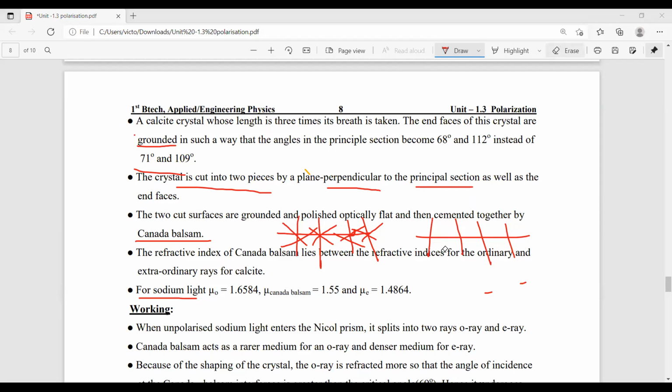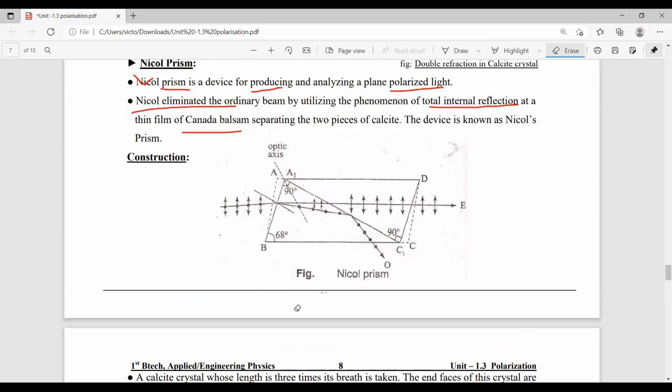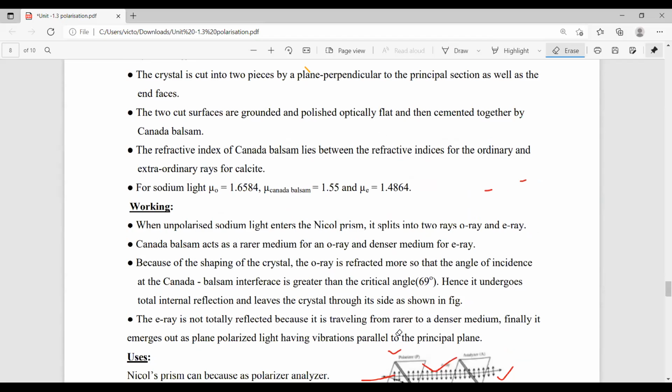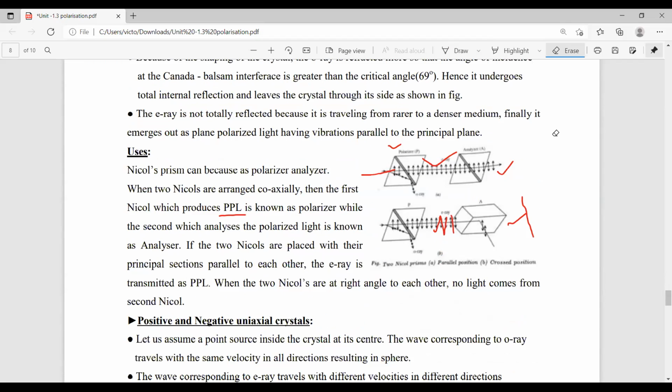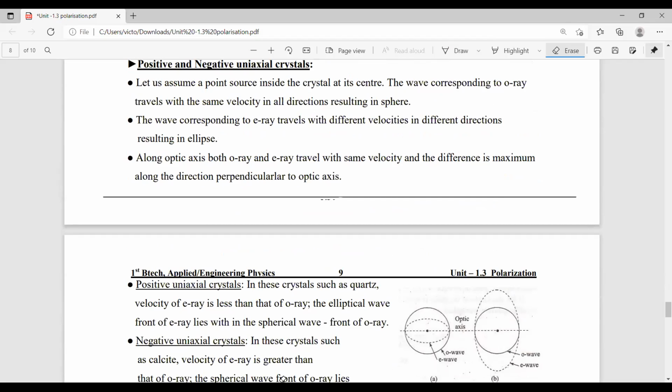So this is today's session. Today we completely discussed what a Nicol prism is, the Nicol prism construction and working, and how it is used as an analyzer as well as a polarizer. In the next session, we will discuss the types of crystals, positive and negative crystals, and the quarter wave plate and the half wave plate. That will be discussed in the next session. Okay, thank you all.